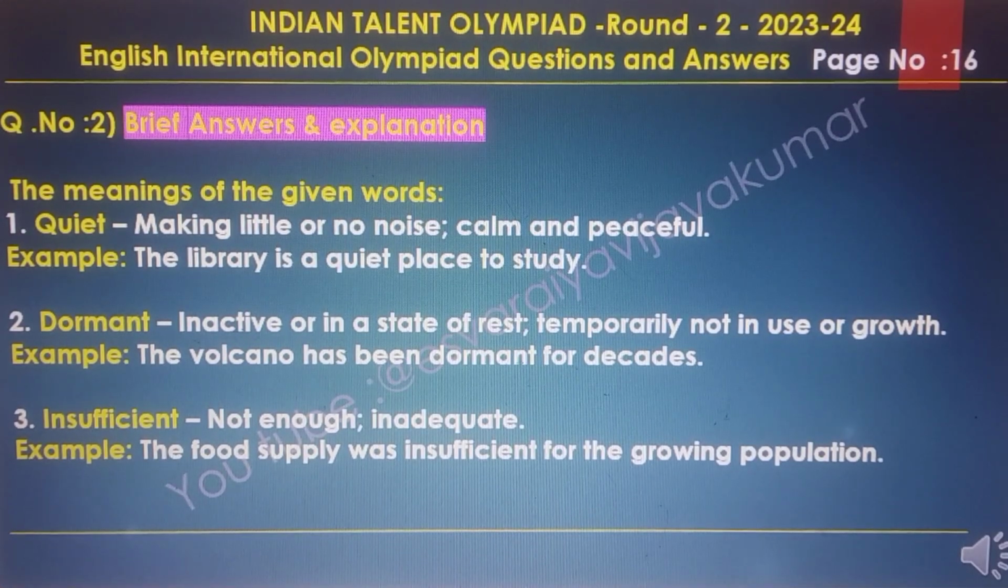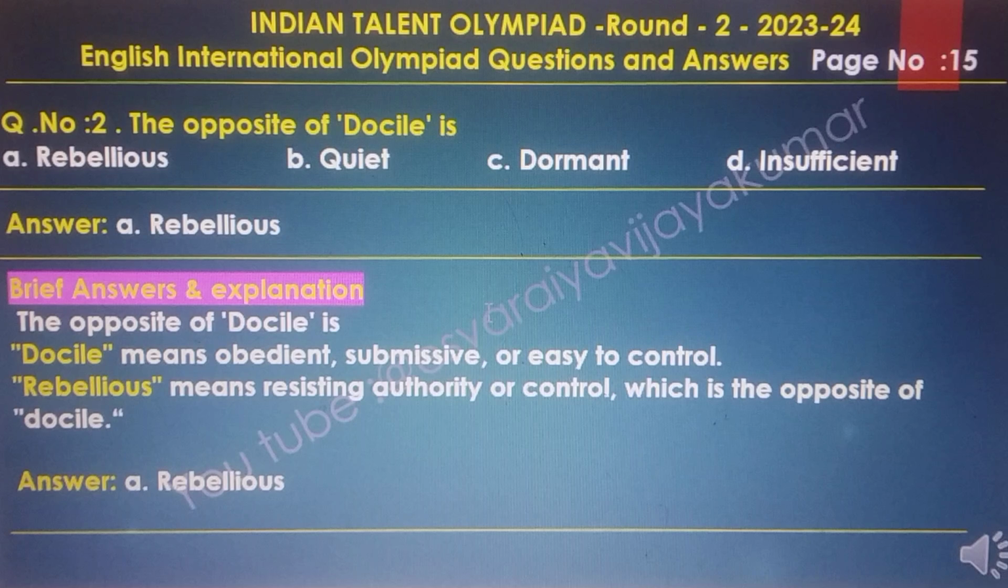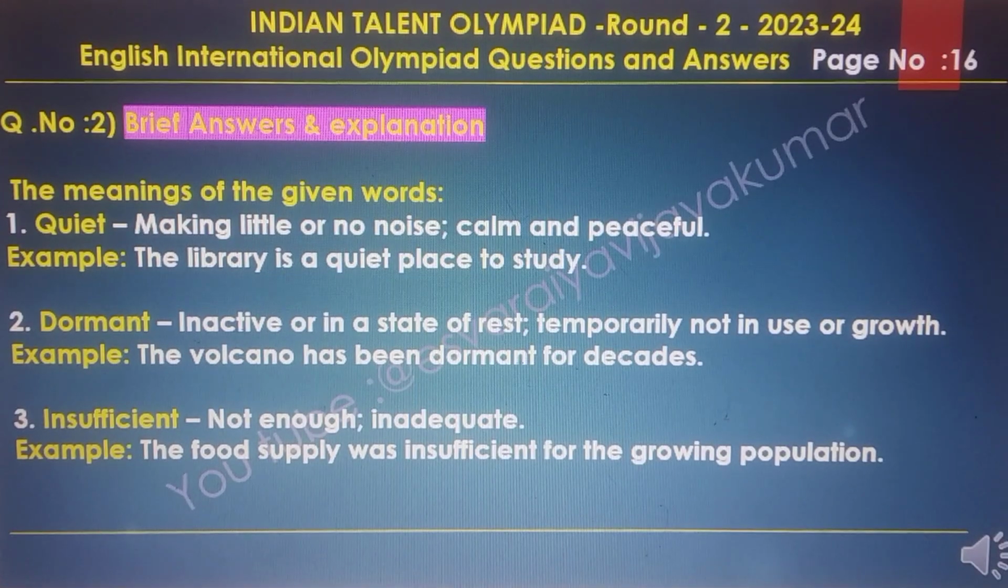The brief answer and the explanation of the meanings of the given words. Option B is quiet, option C is dormant, and option D is insufficient. The meanings of the three options we have also discussed in brief. Quiet is making little or no noise, calm and peaceful. Example: the library is a quiet place to study.